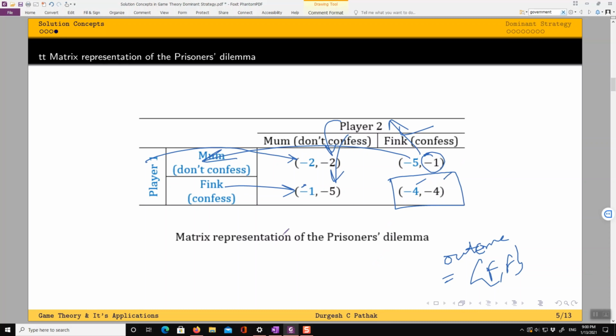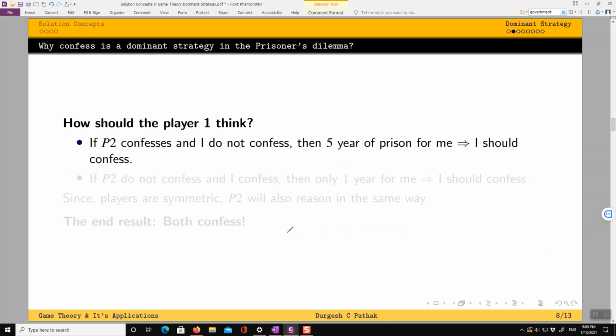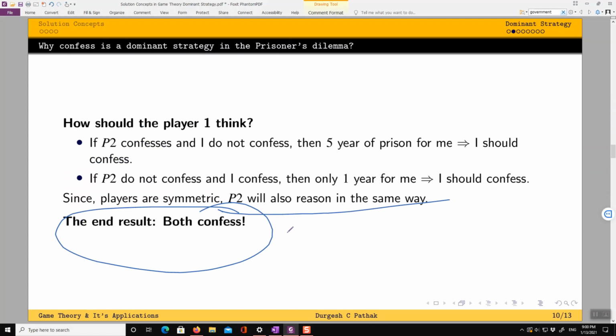We will use this idea again to discuss Pareto optimality and Pareto concepts, but right now we are just brushing them aside. So this is our end result.